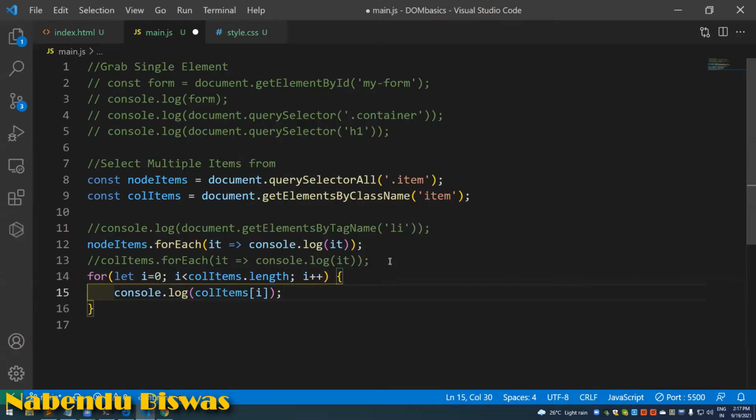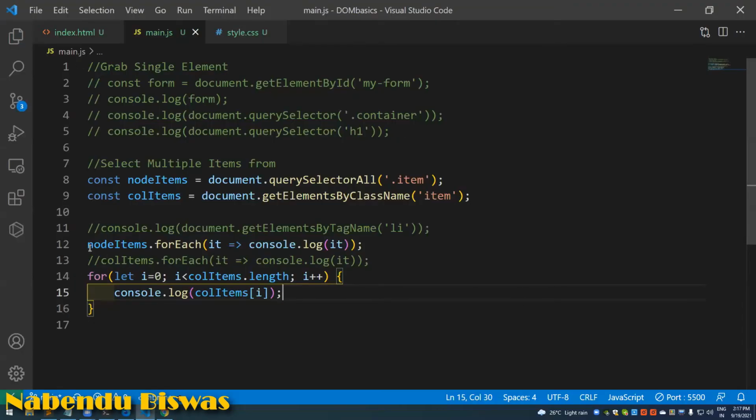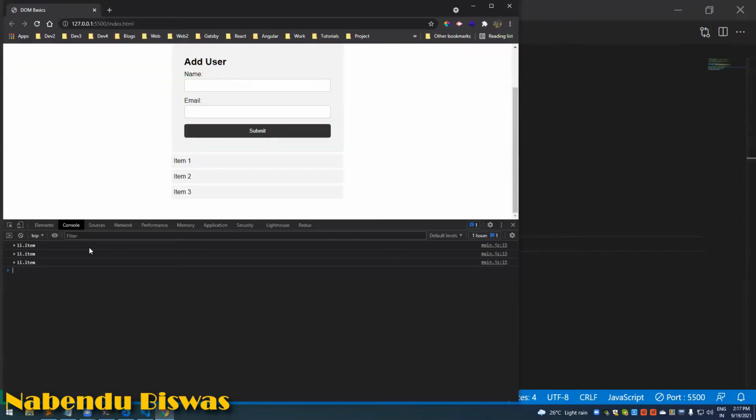It will loop through and show it. This is the normal way, and it is showing the items, so it is correct. So only a normal for loop can be used on HTMLCollections.